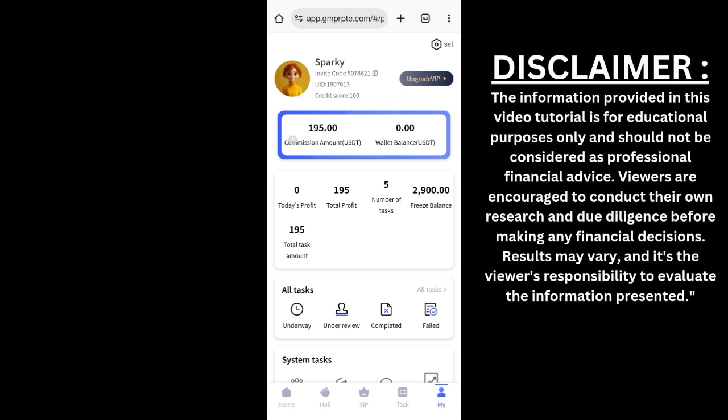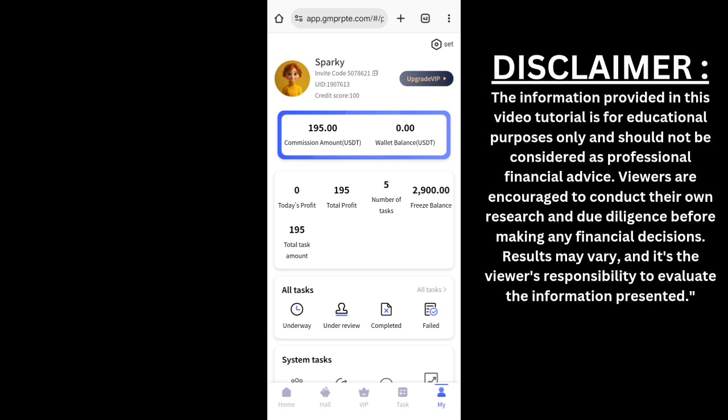But when you're having 200 USDT here, they will even overlook you, because they will calculate that if you are having 200 USDT, your members should also be having the same amount as you. For example, the people you invited and who joined the same day as you are also having the same amount. That is the reason why sometimes when you message the customer service with the screenshot, they will overlook you. But when they see that you are also having 400 USDT, they will upgrade you to VIP and you can actually withdraw money. As simple as that.